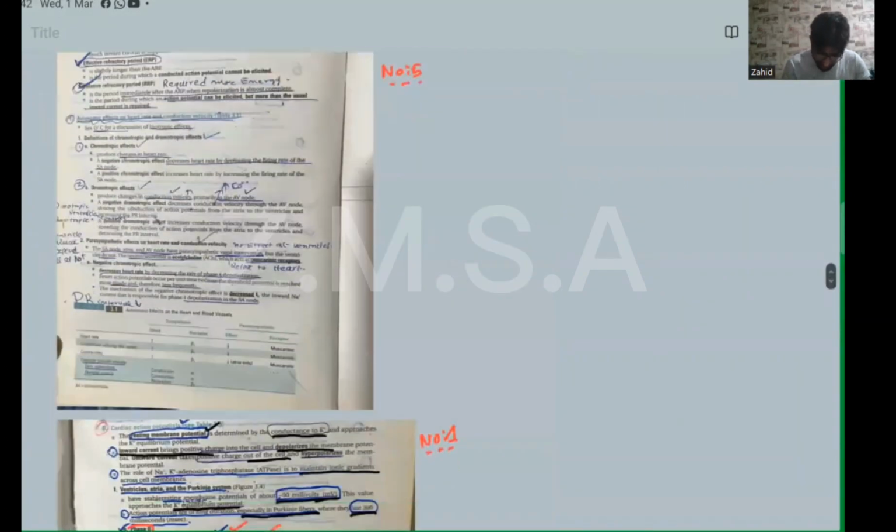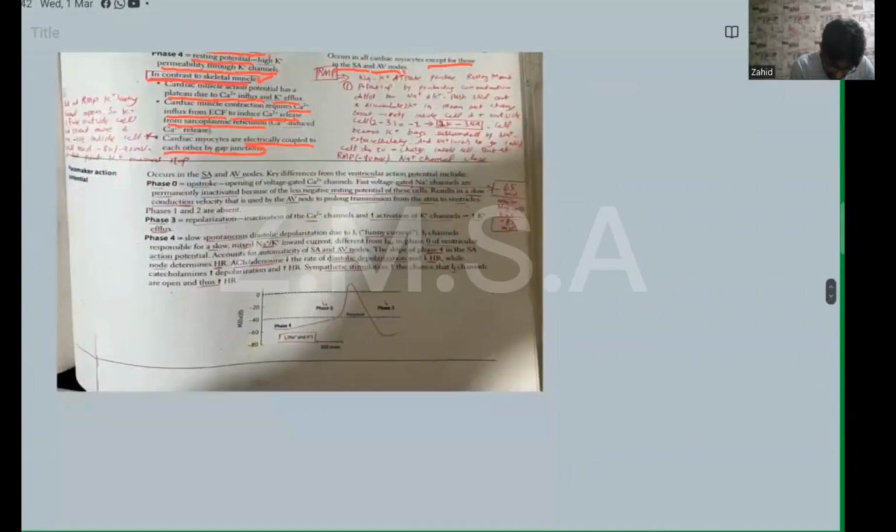Now we're going to discuss the sinoatrial node and AV nodal phases. Sinoatrial, first we discuss from step one. Pacemaker action potentials occur in the SA and AV node, and are a key difference from the ventricular action potential.